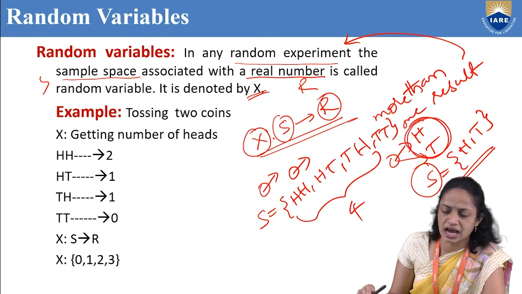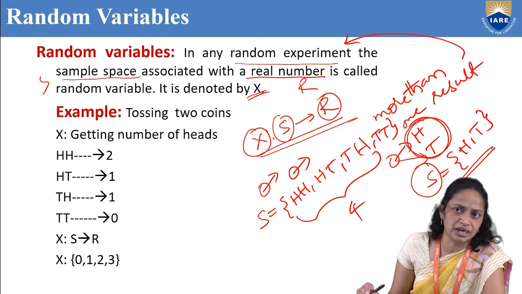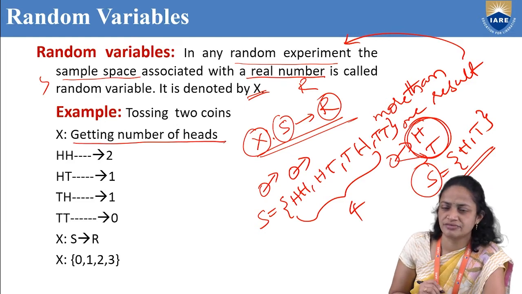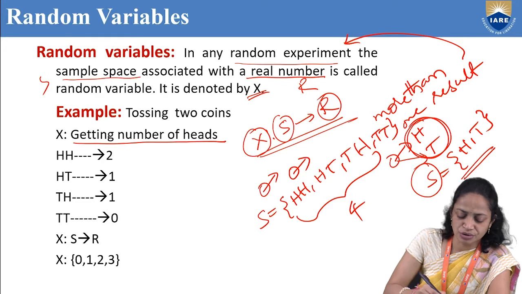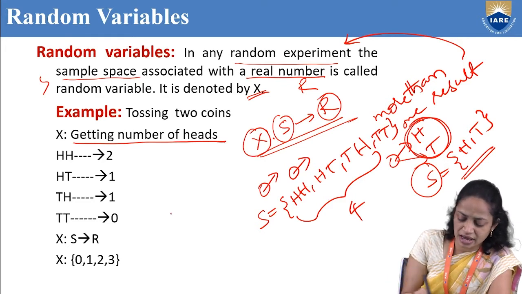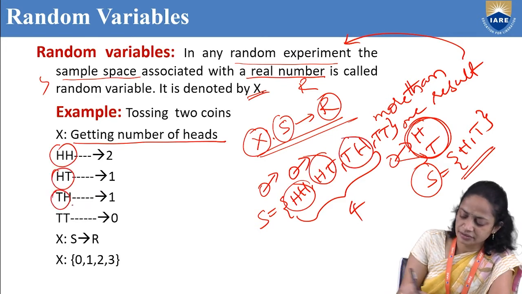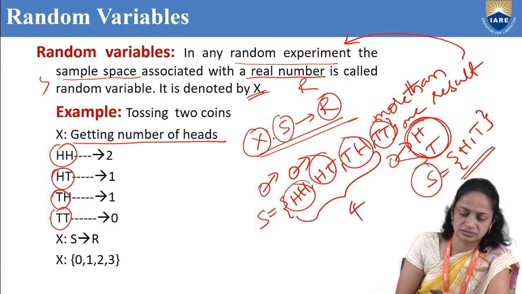Let us consider our random variable as getting the number of heads.